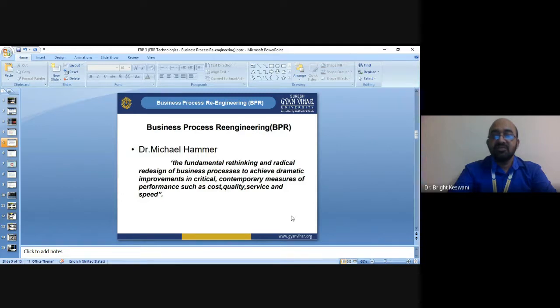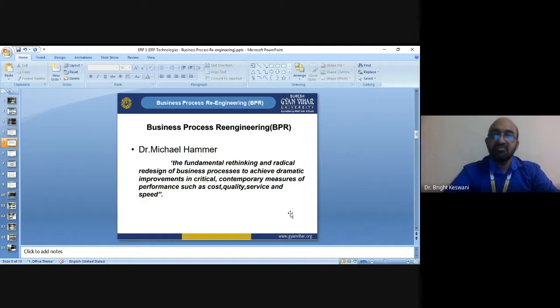Let us discuss the formal definition of BPR. The fundamental rethinking and redesigning of business processes to achieve dramatic improvements in critical contemporary measures of performance such as cost, quality, service, and speed. What is reengineering? There are three words: business, process, and reengineering. Business process we can say is one phrase.